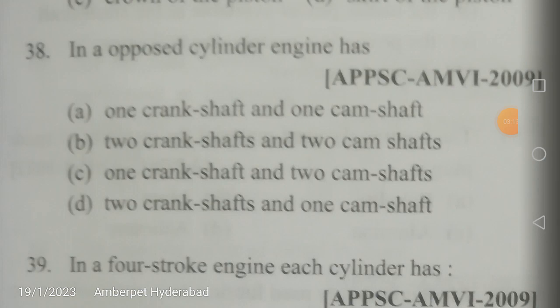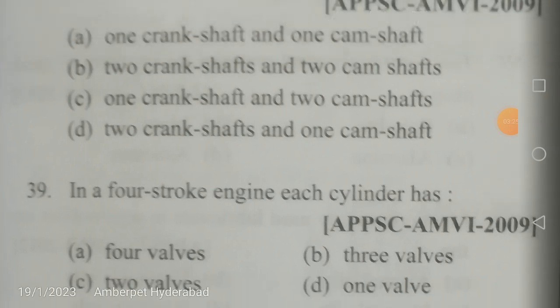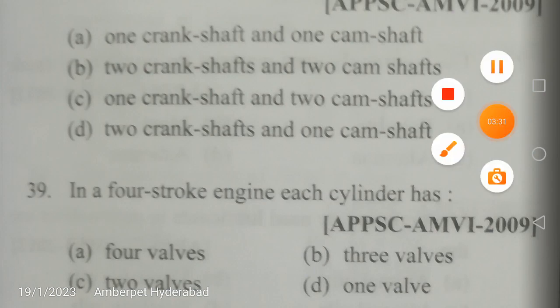Friends, okay. So here the question is, in an opposed cylinder, the engine has, is it one crankshaft and one camshaft, one crankshaft and two camshafts, or two crankshafts and one camshaft? The answer here is actually B. Two crankshafts and two camshafts. Why? Let us see this.